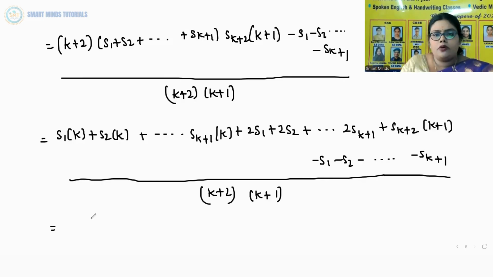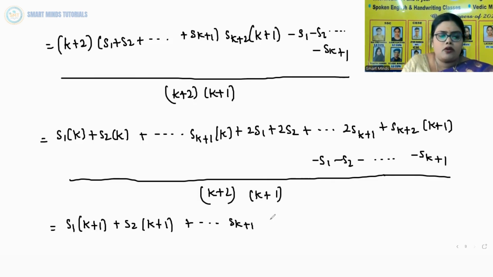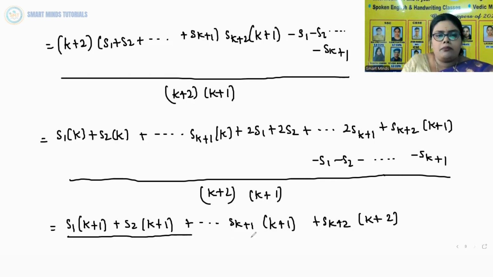Now what is left over? So S1, if I take common, we will get k plus 1. Then S2, if we take common, we will get k plus 1. Then Sk plus 1, if we take common, we will get k plus 1. And then Sk plus 2, we will get k plus 2. Whole divided by k plus 1 into k plus 2. So in all the terms you have k plus 1.